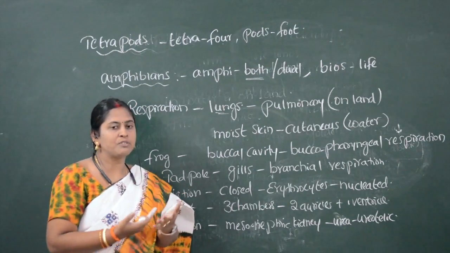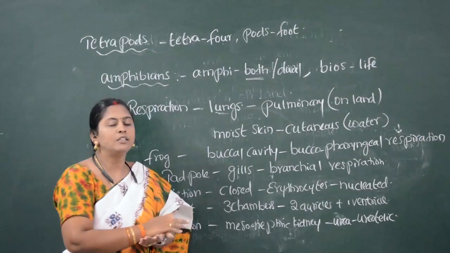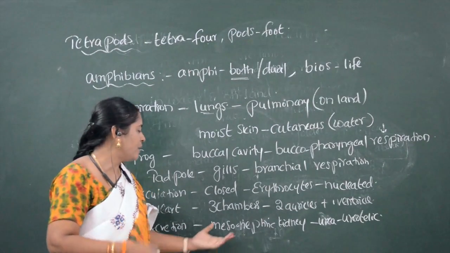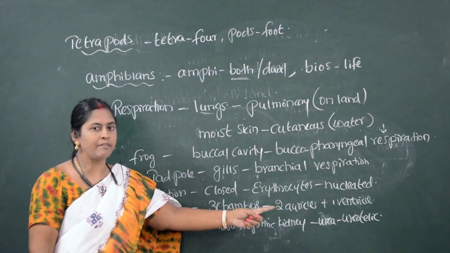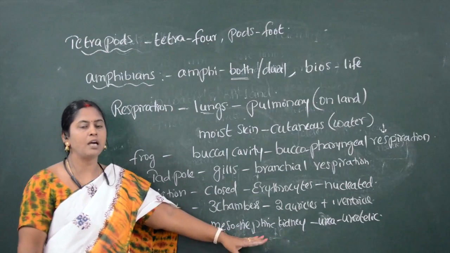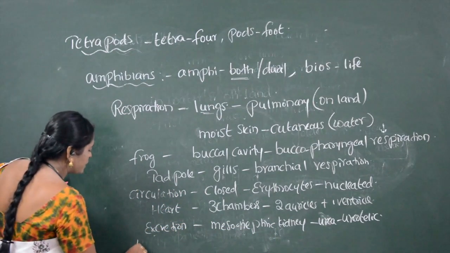The organisms which take an adequate amount of water give out urea. The organisms which consume less water give out uric acid. So all the amphibians give out urea as an excretory waste material. So these organisms are ureotelic organisms. Now we will see the nervous system.